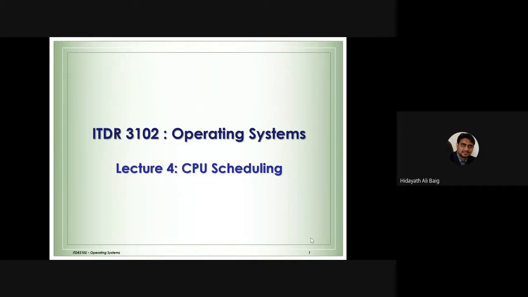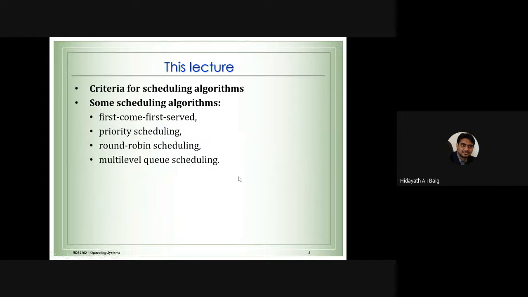to schedule our jobs. There are many processes running, and please do remember, I told you this point before, that we are not talking about one computer, one user here. Imagine that there is a server and a group of processes want to execute in the system. In that scenario, or even in one computer, when we want to run more than one process at the same time, how does the CPU exactly schedule it? That is the main theme of this lecture, CPU scheduling. We understand how the scheduling happens.